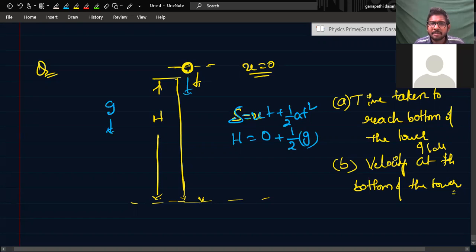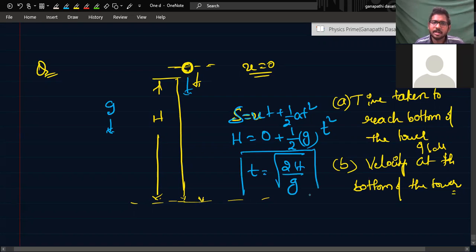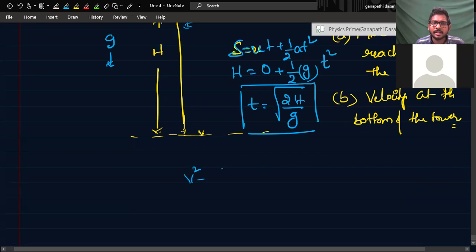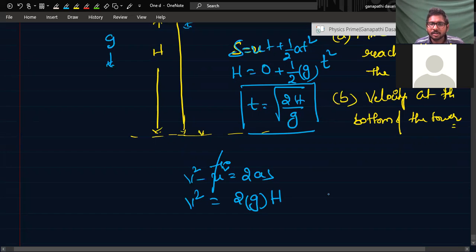Yes, sir. I'm taking the initial velocity direction to be positive here. So H is equal to half G T square. The T is becoming root over 2H by G. T is equal to root of 2H by G. And what is the final velocity? V square minus U square is equal to 2AS. V square, U square is 0 here, is equal to 2 into G into S, which is H. So V is equal to root 2GH, the final velocity in this case.